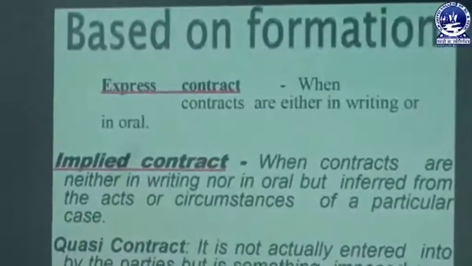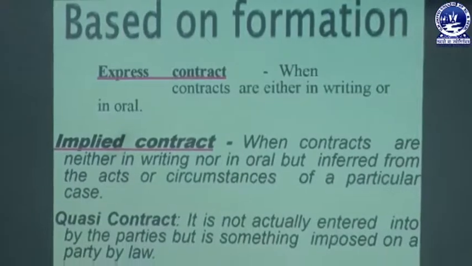Suppose one person enters a hotel and orders the hotel boys to make a lunch party or dinner party. The hotel boy supplies the necessary meals as per the prescribed menu, and after that the person who ordered must repay the total amount for the lunch to the hotel boy or at the cash counter. This arises out of the behavior or conduct of both the parties, and that is called an implied contract. Then the third one is quasi contract.